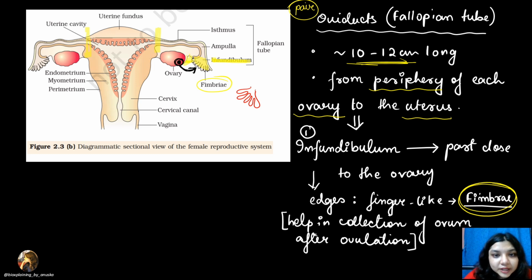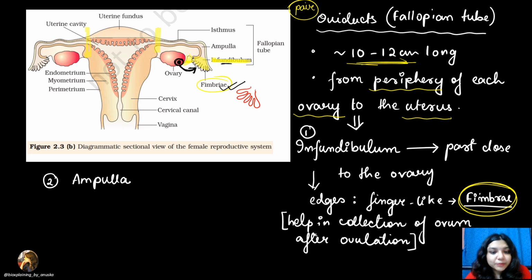The infundibulum fimbriae is responsible for collecting or picking up that ovum from the ovary after ovulation. What is ovulation? The process of release of the mature egg.